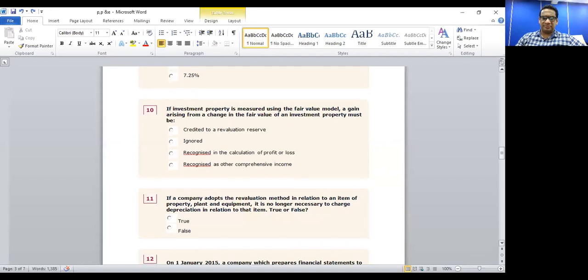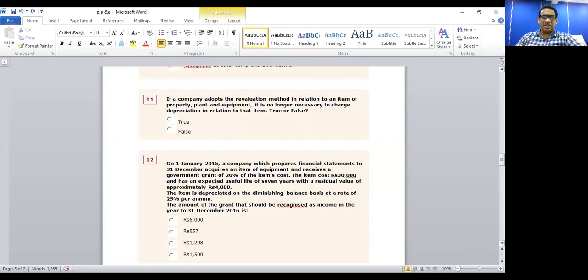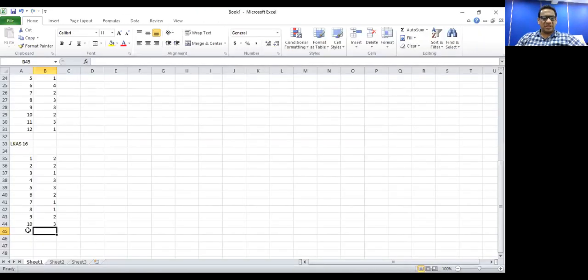Question 11. If a company adopts the revaluation method in relation to an item of property, plant, and equipment, it is no longer necessary to charge depreciation in relation to that item, true or false. That is false. Even if you adopt the revaluation method, still you need to charge depreciation. So the statement is incorrect. Question number 11, answer is 2. So we'll move into the final question for the day.